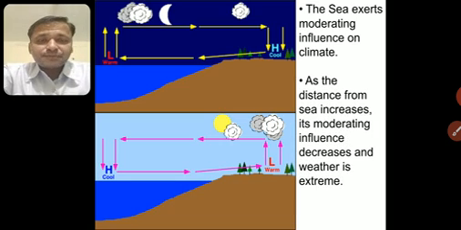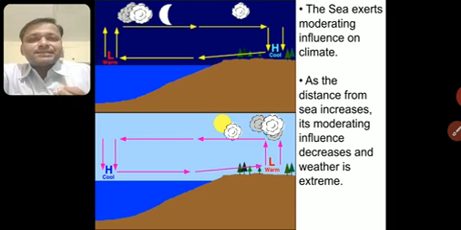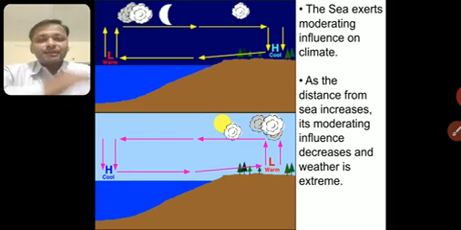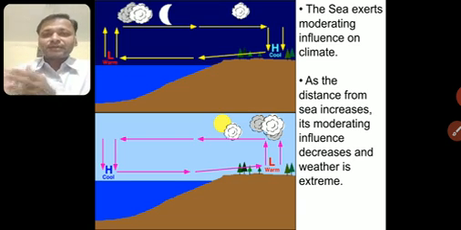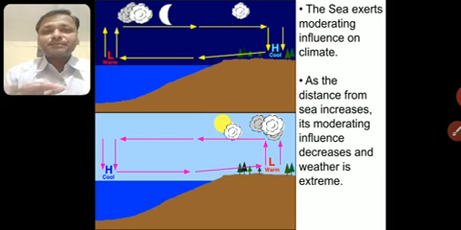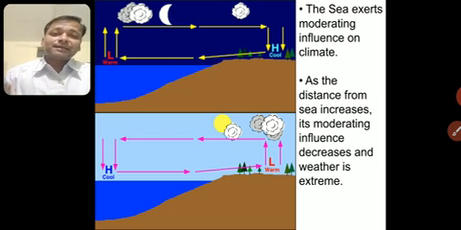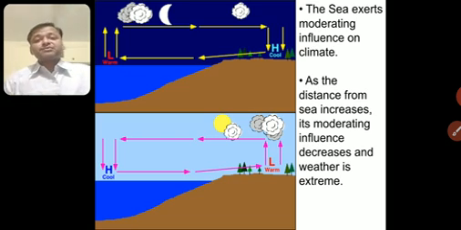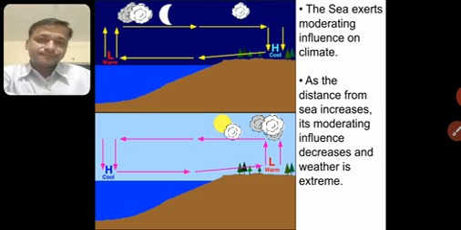ओके. अब नाउ एज द डिस्टेंस फ्रॉम द सी इंक्रीजेस, जितना आप दूर जाओगे सी से, इट्स मॉडरेटिंग इन्फ्लुएंस डिक्रीजेस, तो उसका इफेक्ट कम हो जाएगा, सी का इफेक्ट. सो द वेदर इज एक्सट्रीम. Near the coastal areas, it is moderate because the water and land and air are circulating, so the temperature is moderate, medium. But as you move away from the sea, what will happen? The influence of the sea will not be there, so the climate will be extreme. Either it will be too hot or it will be too cold. Okay.